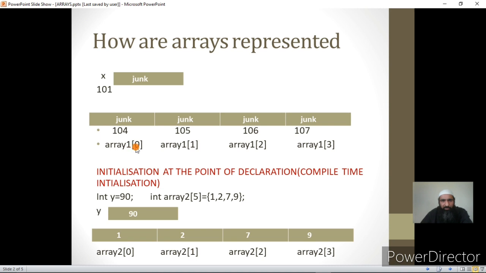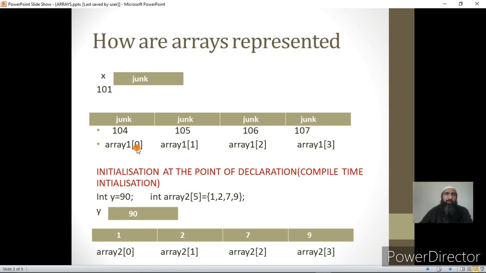That is, array1[0] is the name of the first element, and array1[1] is the name of the second element, and array1[2] is the name of the third element, and array1[3] is the name of the fourth element. This number is 1 less than the element number.